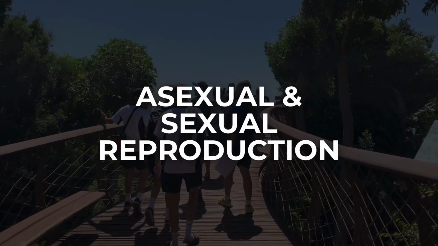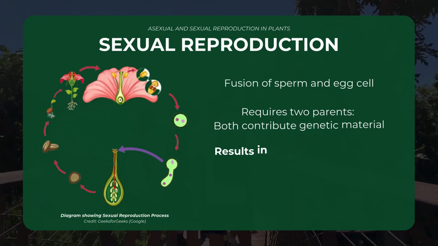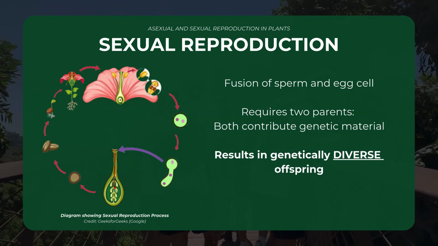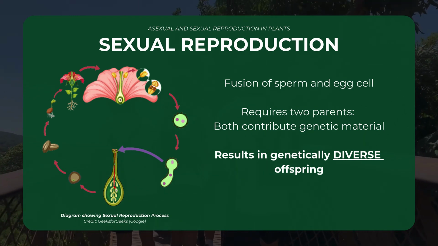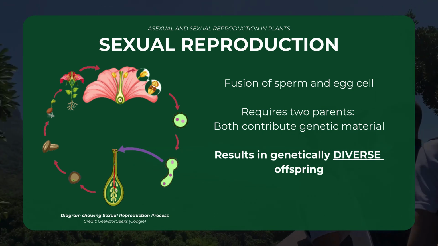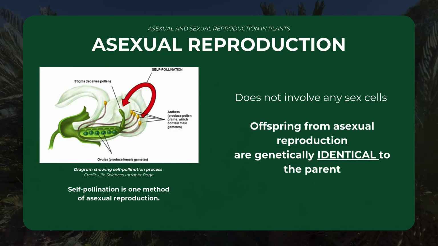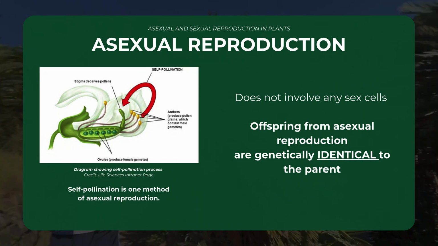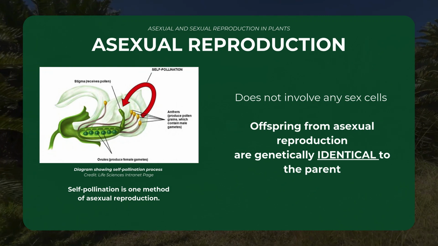Plants produce offspring either sexually or asexually. Sexual reproduction involves the fusion of a sperm and egg cell to form a zygote. It requires two parents, both contributing genetic material. This results in genetically diverse offspring. Asexual reproduction, however, doesn't involve sex cells. Offspring from asexual reproduction are genetically identical to the parent.